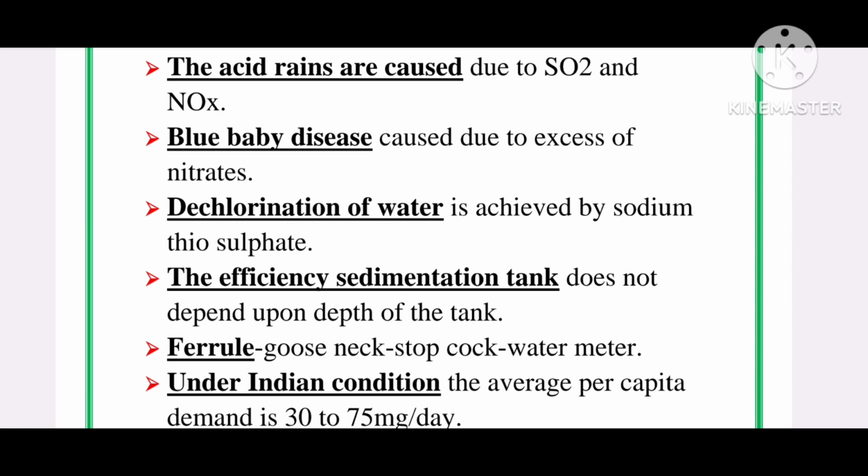To get water supply from municipalities, these connections are included. The first one is the ferrule. It's a right angled sleeve made of brass or gunmetal, and is joined to a hole drilled in the water main to which it is screwed down with a plug. That is called a ferrule.